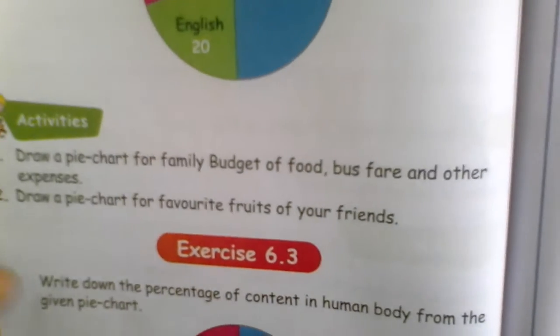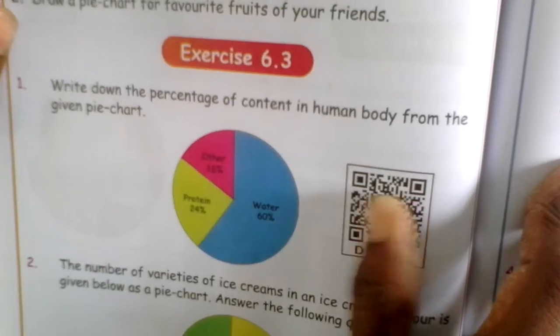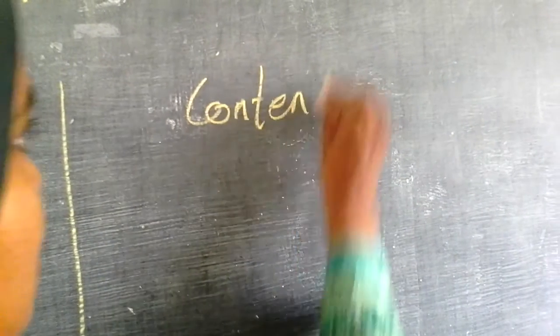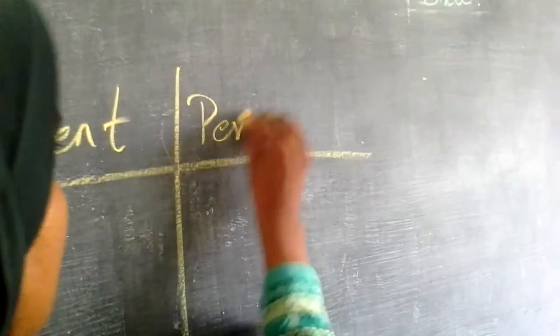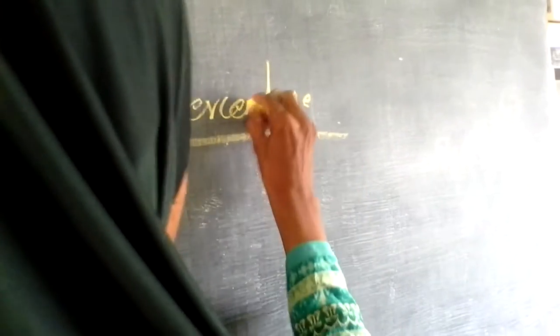And 6.3 exercise. Write down the percentage of content in the human body from the given pie chart. Let me solve this. Human content. Content and percentage. Right. So what is the content they have given?